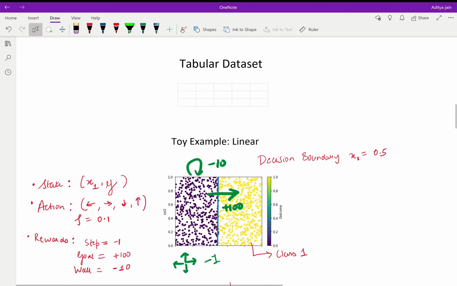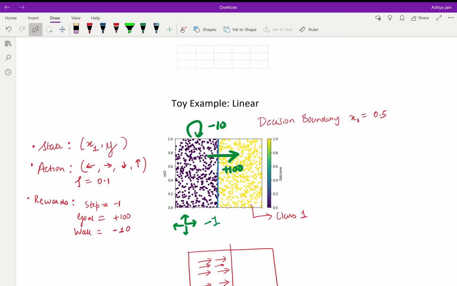We now look at tabular data sets. We motivate this using a toy linear example where all the points on the left have a label of 0 and all points on the right have a label of 1. The state space is the x and y coordinate and the action can be left, right, up and down with a unit step of 0.1.